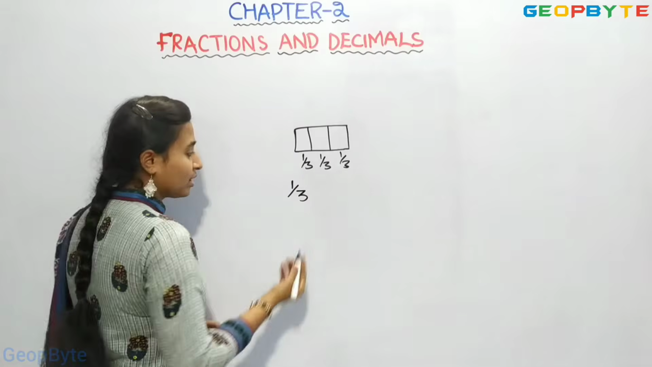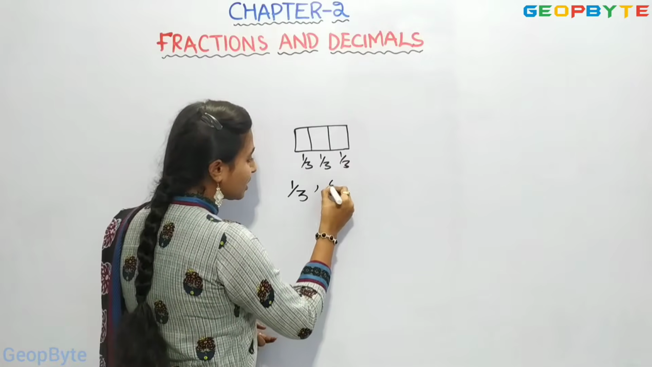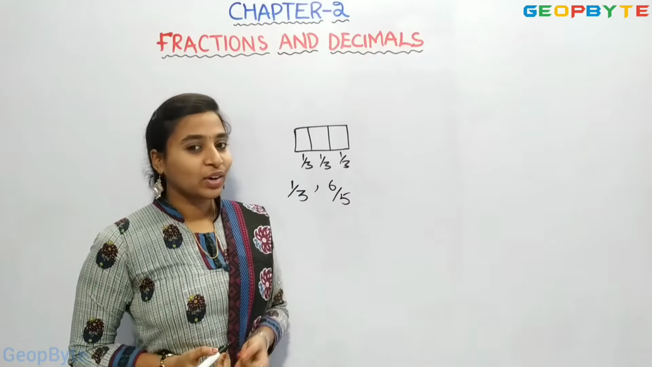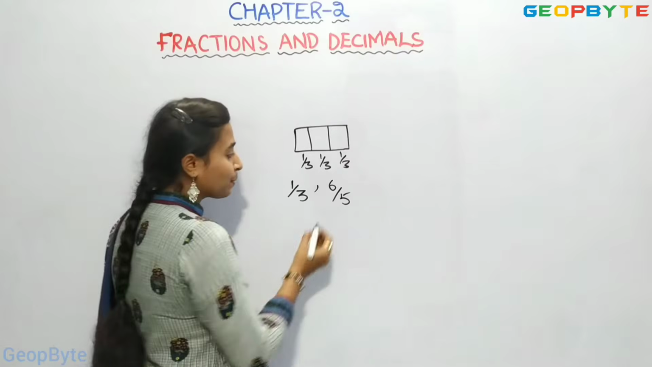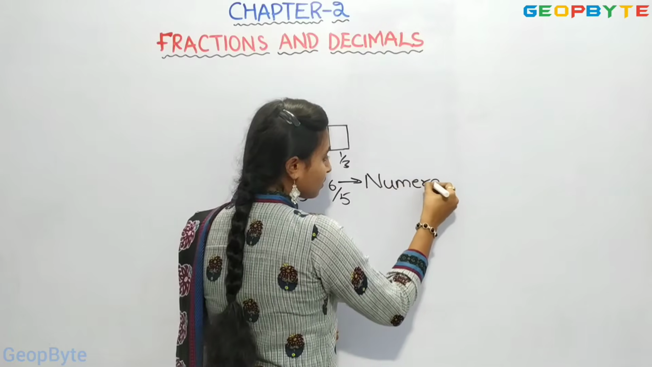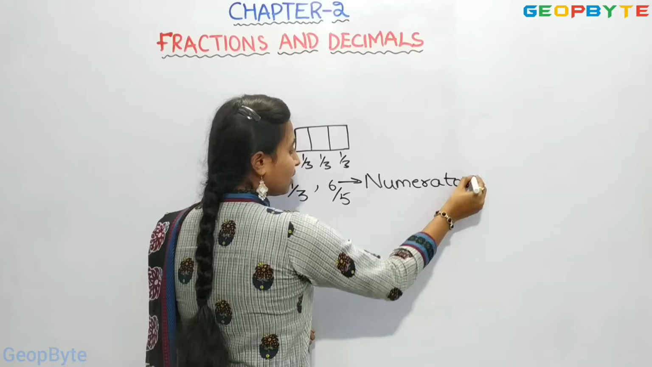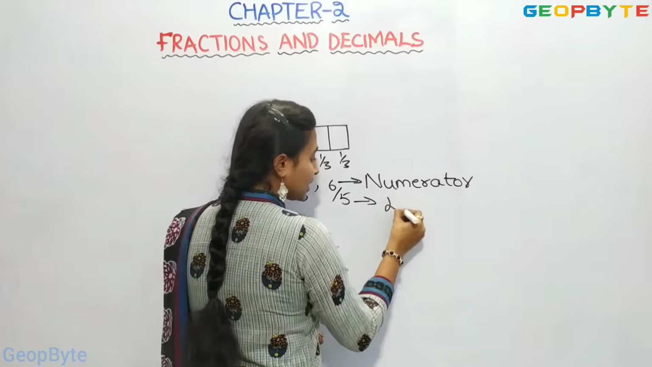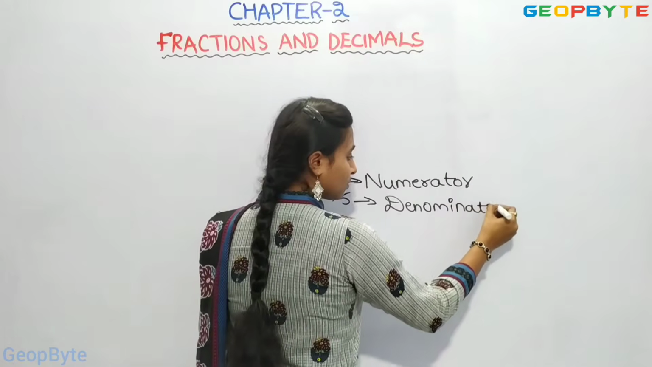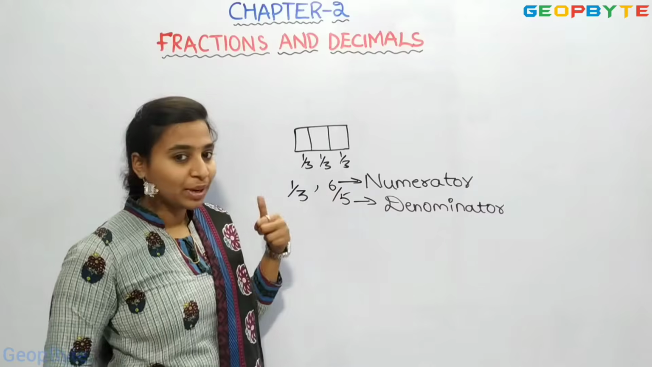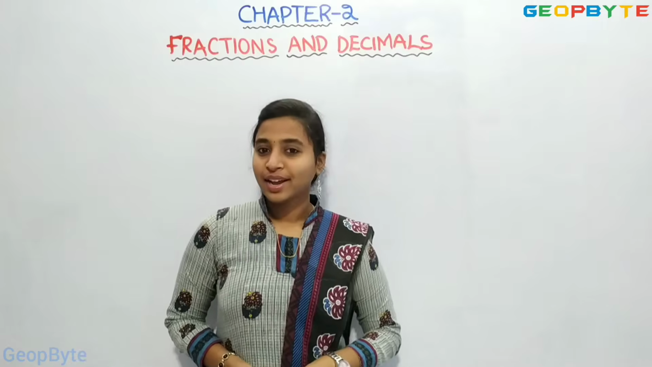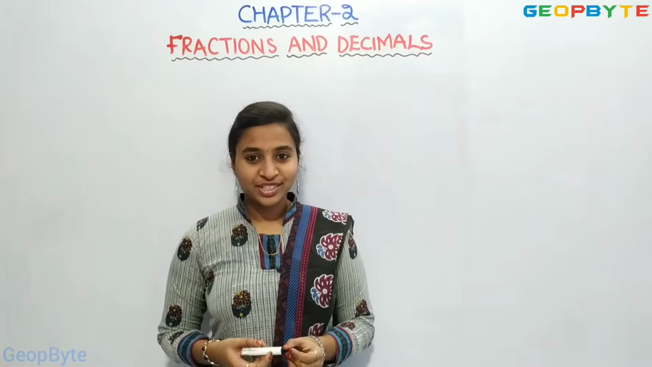This is a fraction. And 6 upon 5 is also a fraction. Right? Numbers in this form are called fractions. If you see the number above, that is the numerator, and the number below is the denominator. Right? This number is called the numerator and this number is called the denominator. Now, let us see types of fractions.